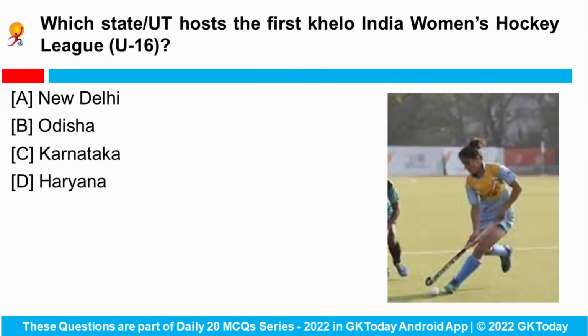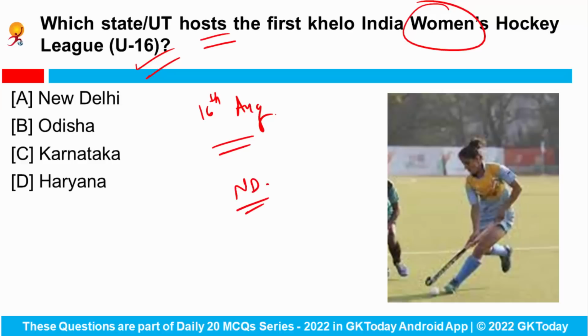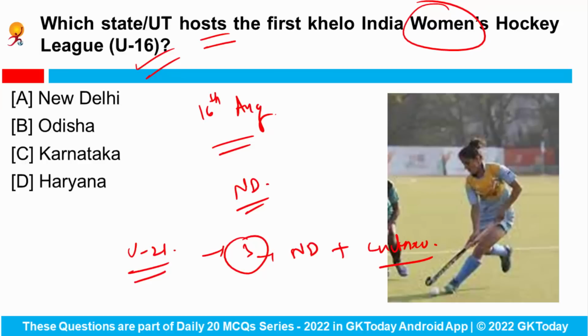Next is, which state or union territory hosts the first Khelo India Women's Hockey League under 16? So the first Khelo India Women's Hockey League for under 16 girls is scheduled to start on 16th of August, means from today, and where? At the Major Dhyan Chand Stadium in New Delhi, right? So the Khelo India Women's Hockey League under 21 was held over 3 phases in New Delhi and Lucknow this year only, and a total of 16 teams across the country are participating, and over 300 players will compete in this league. So the venue for this is New Delhi.